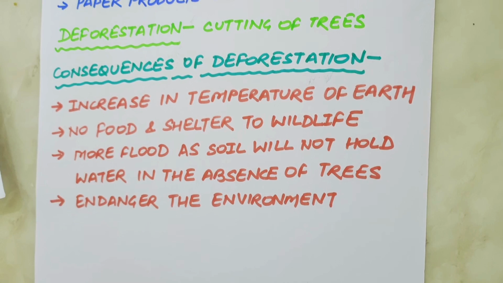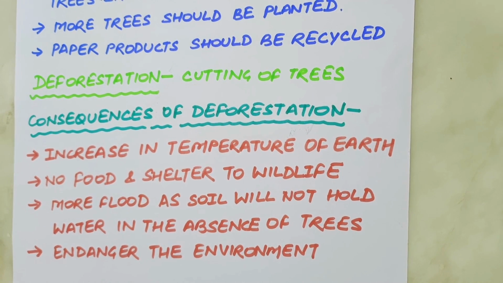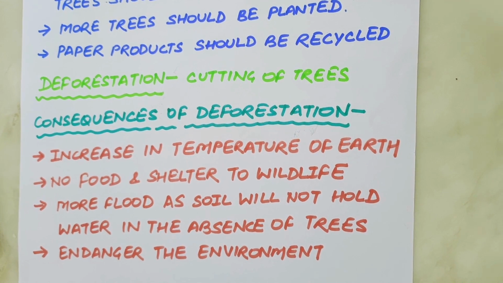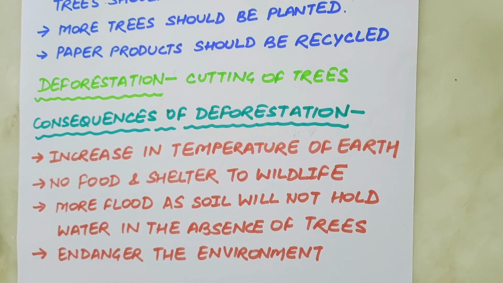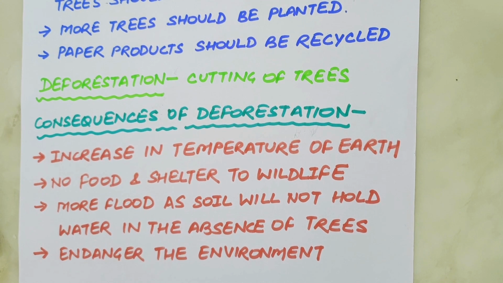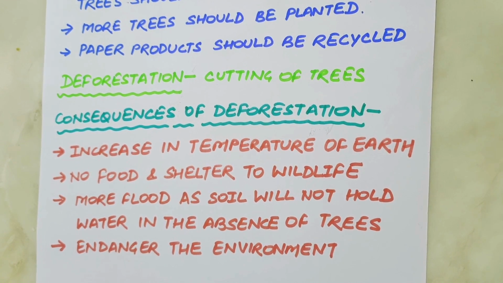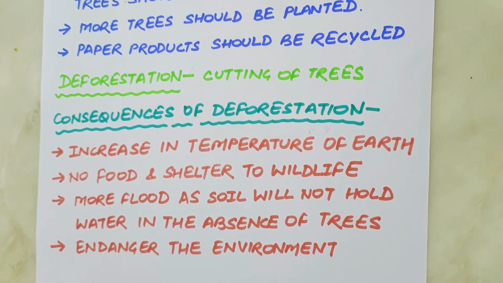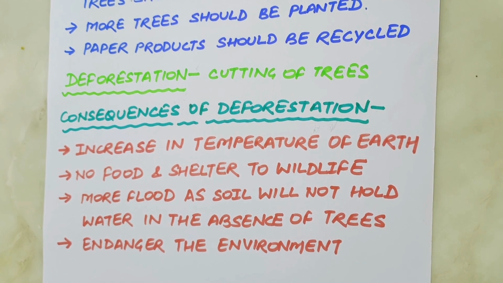So we can say that forests are very important for us. They are natural habitat for a large number of plants and animals. They help in maintaining the oxygen and carbon dioxide balance. They help in bringing good rainfall. They help to protect soil from erosion. They absorb rainwater and help to maintain the water table. We get medicinal plants, timber and many other useful products from the forest. And many people live in forests, and forests provide them with food, water, shelter and medicines.